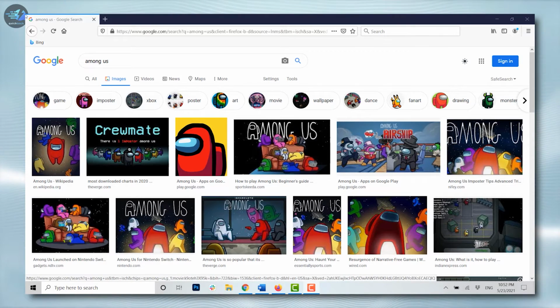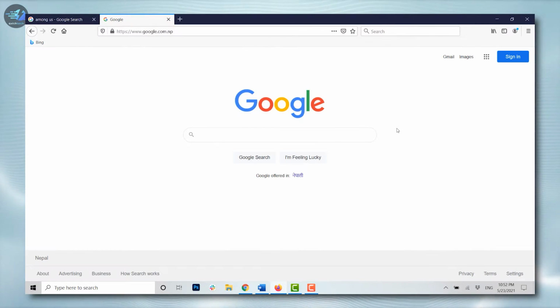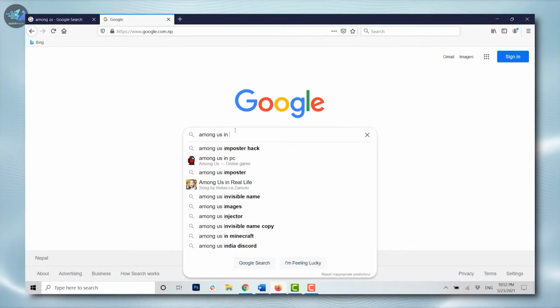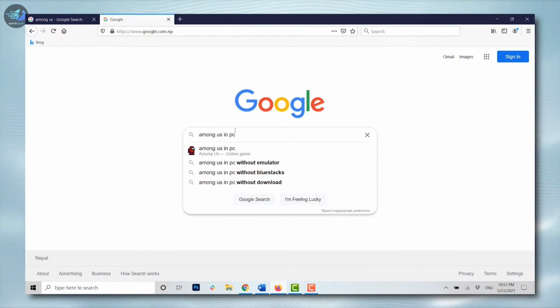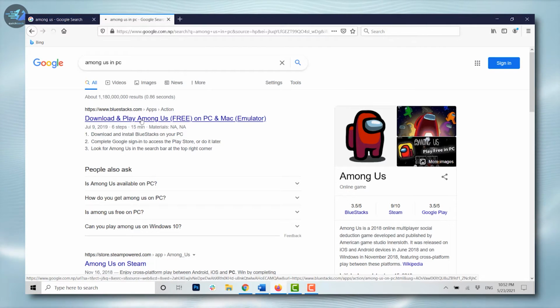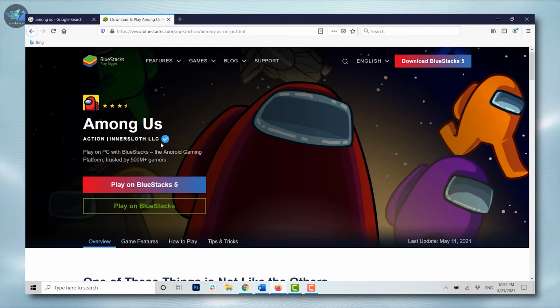Now open any browser on your PC. Once you open your new tab, you type in Among Us in PC, then tap on enter. Now you will see at the very first the web page to download the Among Us. Click on it. Now before you download Among Us, you need to download a BlueStacks app for the